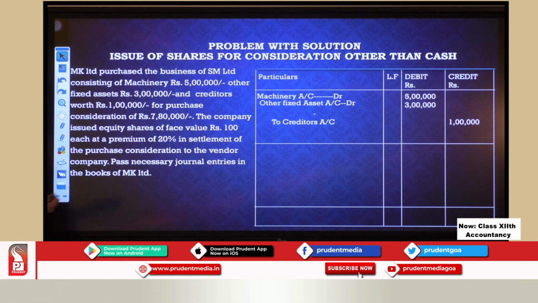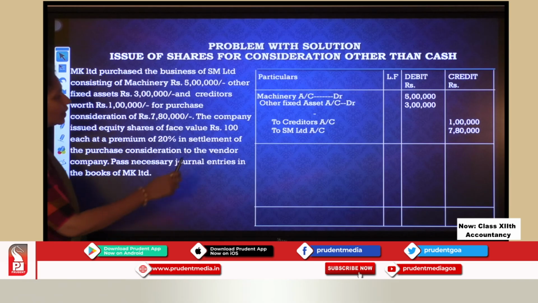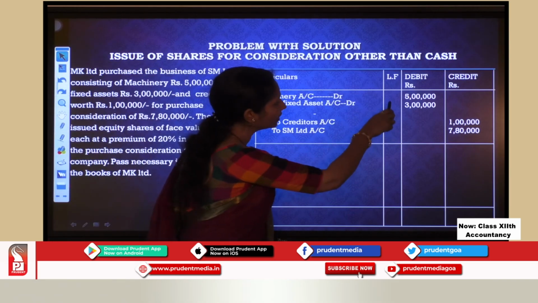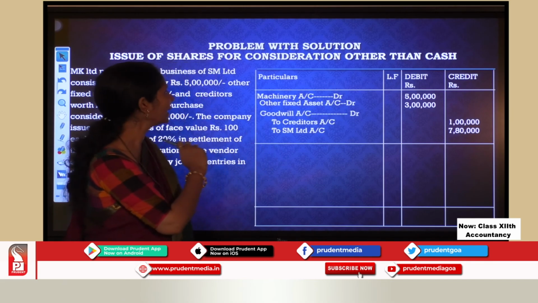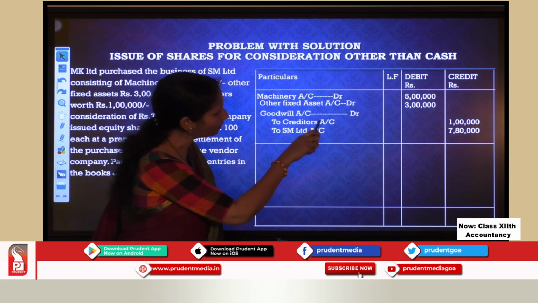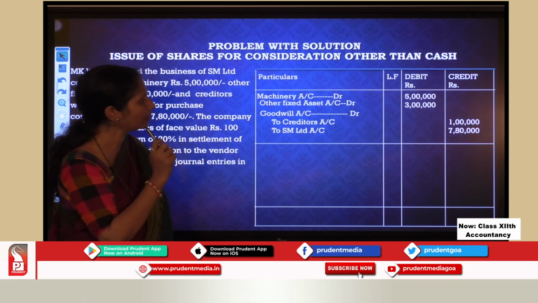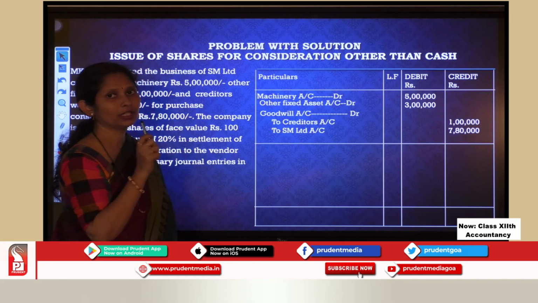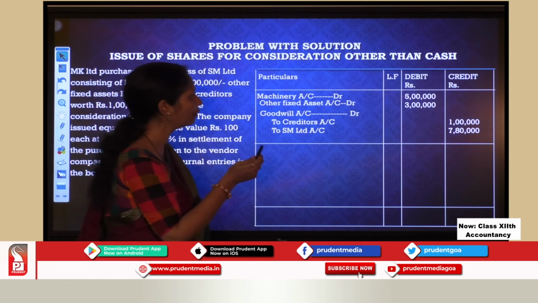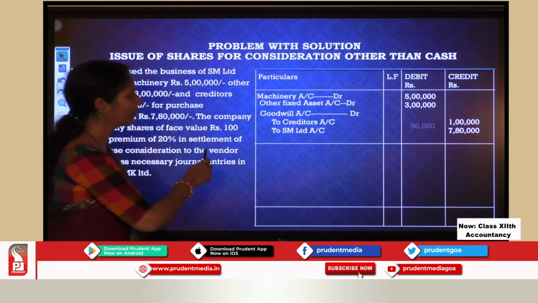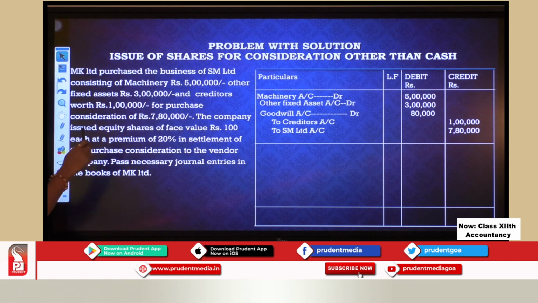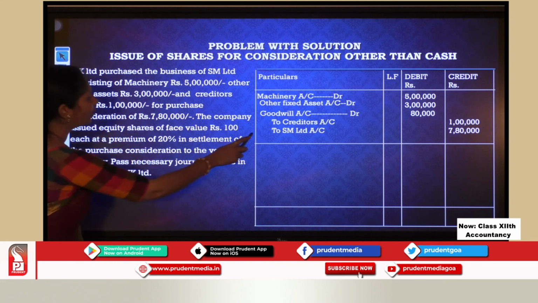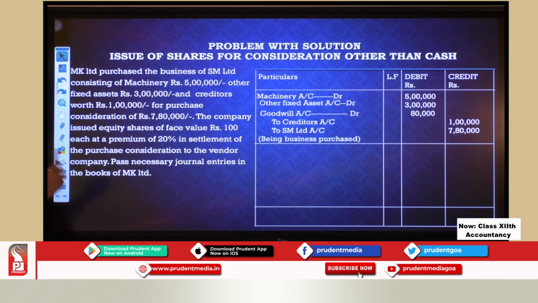And how much we are ready to give the vendor? What is the purchase consideration? To SM Limited we are giving 7 lakh 80,000. Correct? Now just total it up. 5 lakhs plus 3 lakhs, 8 lakhs. The other side 7 lakh 80,000 plus 1 lakh, 8 lakh 80,000. That means credit is more. What is the difference? Difference is 80,000. Transfer it to goodwill account. So it has to be transferred to goodwill account. Now write the narration. Being business purchased.